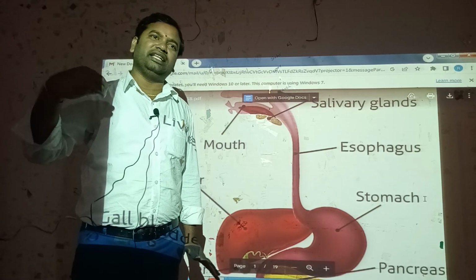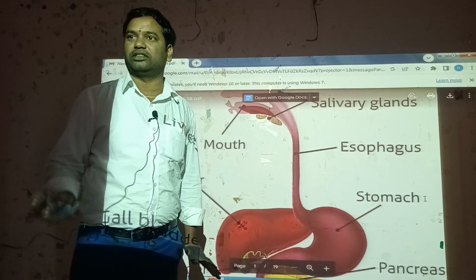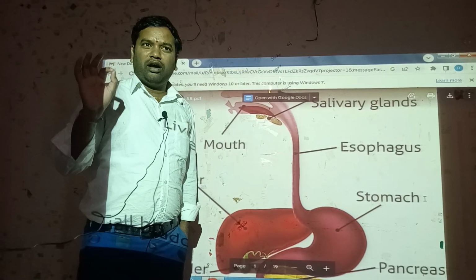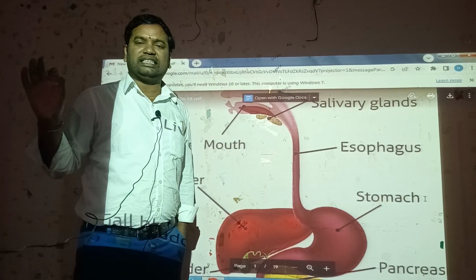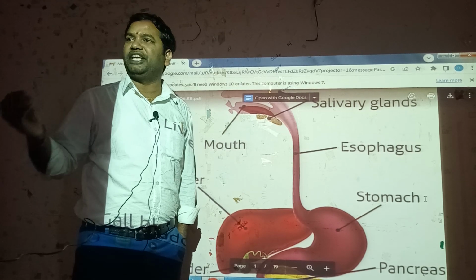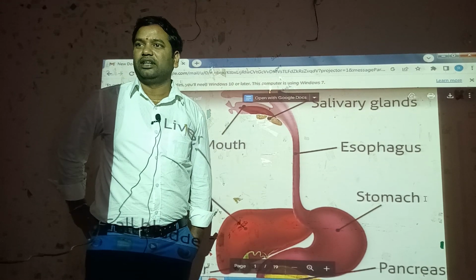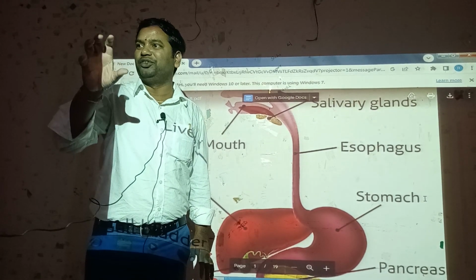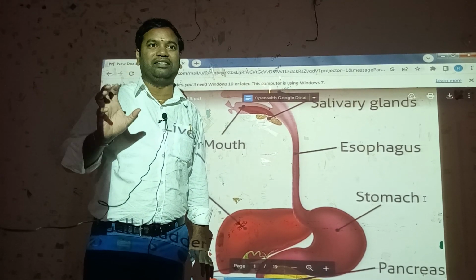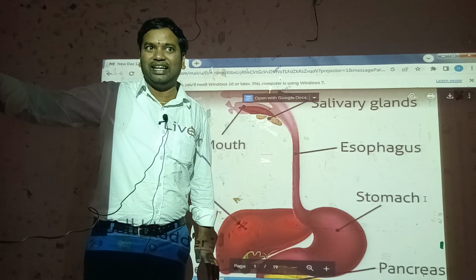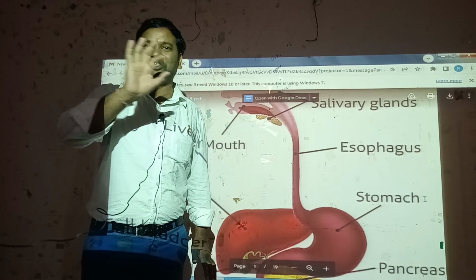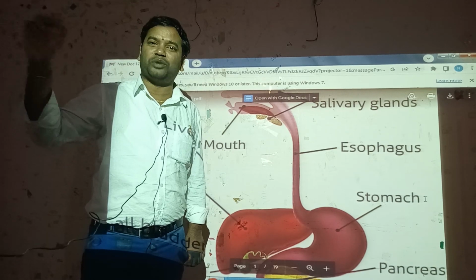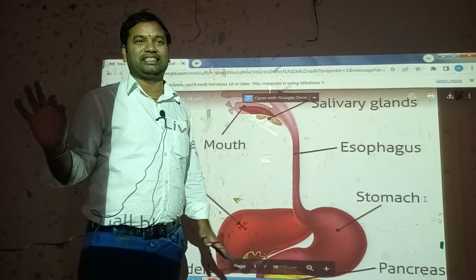For any competitive exam, at any theoretical level, the digestive system is very important. First of all, the definition. Digestion: complex food substances change to simple absorbable material. First the food is complex: carbohydrates, proteins, fats, macronutrients, totally complex level. The target is finally a liquid level. That is the first definition.